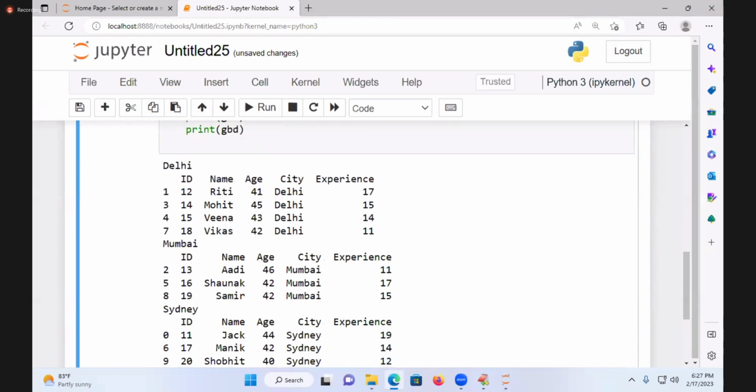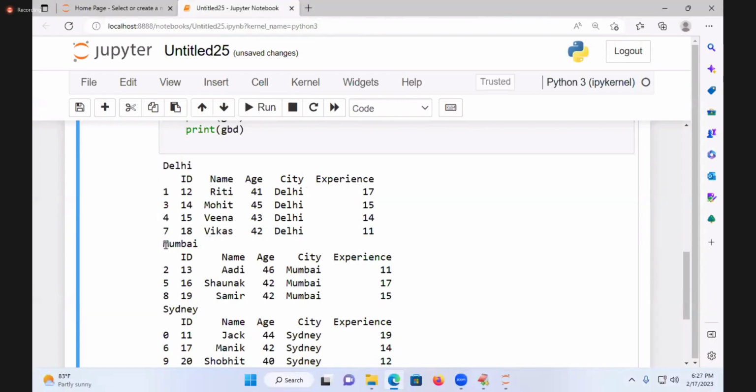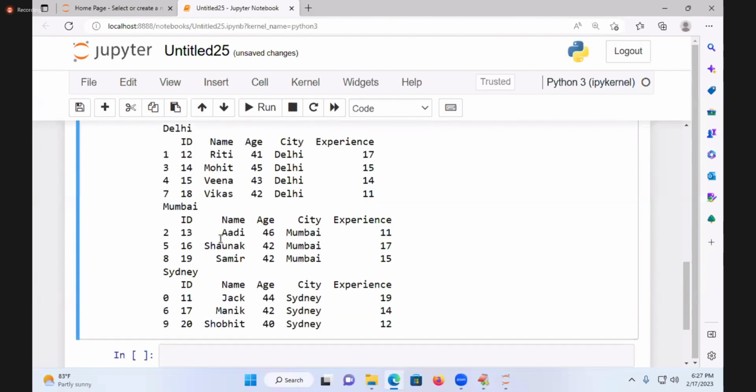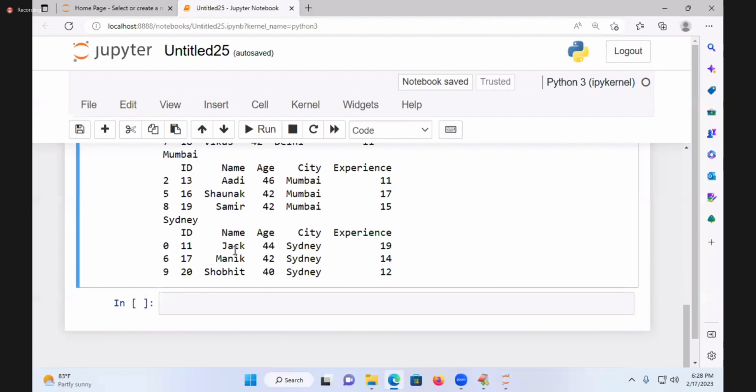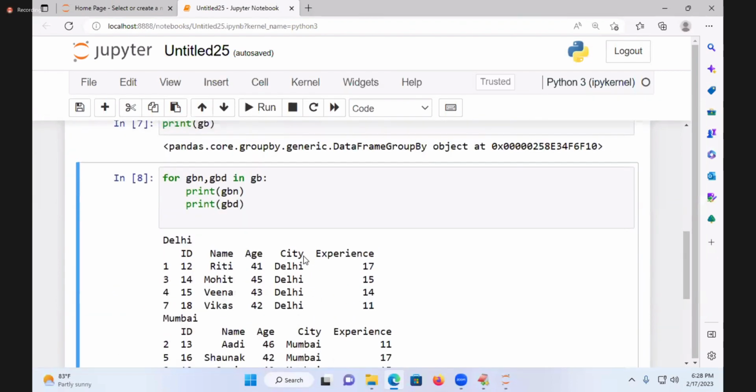The Delhi group has 1, 3, 4, 7: Riti, Mohit, Veena, Vikas belong to Delhi. Next, Mumbai: ID, name, age, city, experience. Who are the Mumbai people? Adi, Sushank, Samir. Sydney: who are the Sydney people? Jock, Monik, Shobit. And see these details.